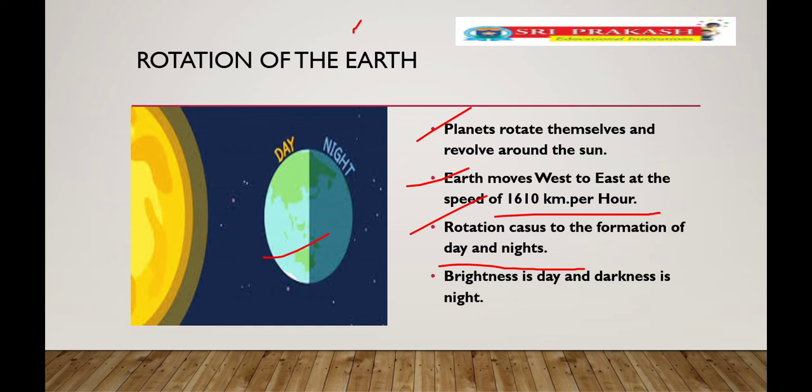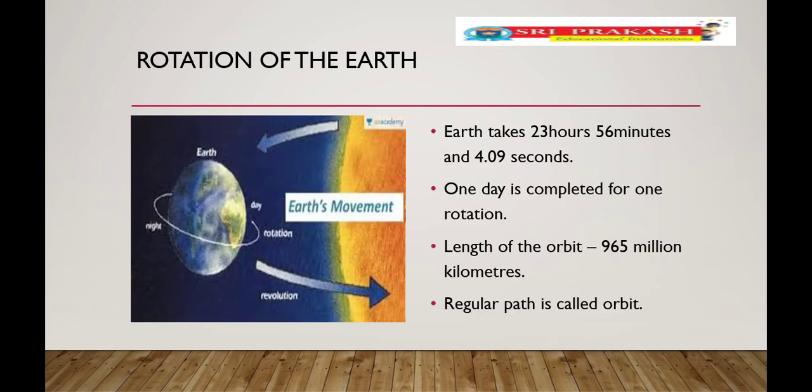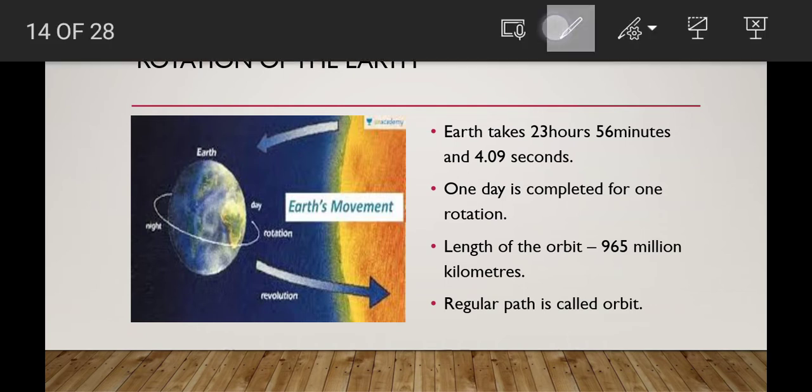That is rotation. Day and nights are formed. The rotation of the earth takes exactly 23 hours 56 minutes 4.09 seconds. It is called one day, equal to 24 hours. One day is completed for one rotation. How many days, children? Only one day to complete the rotation.